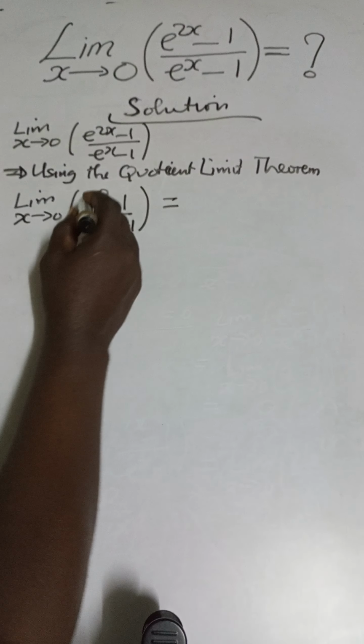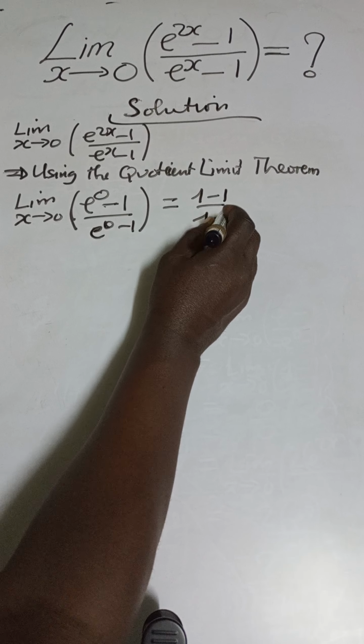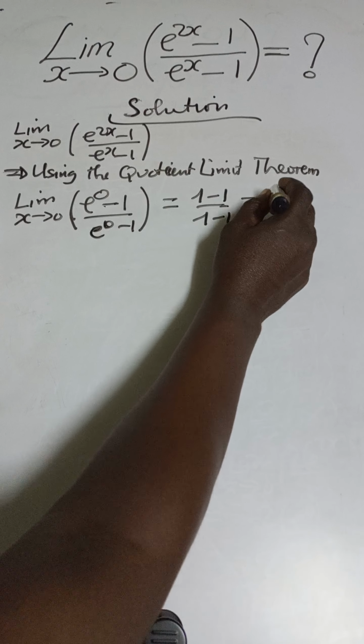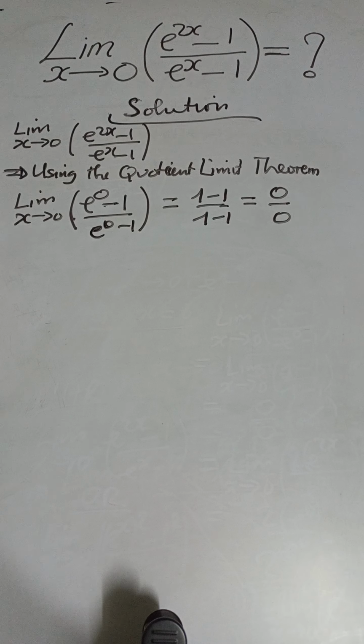Now, anything raised to the power 0 is 1. So we have 1 minus 1 all over 1 minus 1, which gives us 0 over 0. And 0 over 0 is indeterminate. No conclusion. 0 over 0 is no number. So we don't have any answer when we apply the quotient limit theorem.